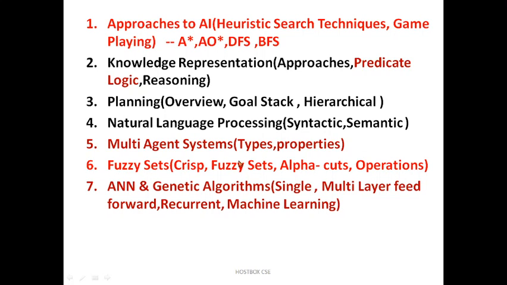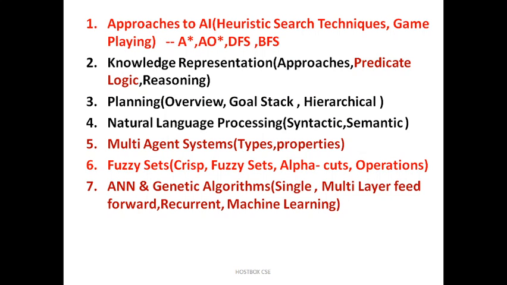Then fuzzy sets: here there are subtopics like crisp sets, fuzzy sets, alpha cuts, and operations like union, intersection and so on. If you ask what kind of solution you are getting or what you are learning, it is how a machine can think like a human. That is the answer, and that is the artificial intelligence subject today. Today we can see machine learning everywhere in day-to-day life. We can't run the world without computers and technology today. Fuzzy sets, crisp sets, alpha cuts and operations are very easy and simple.